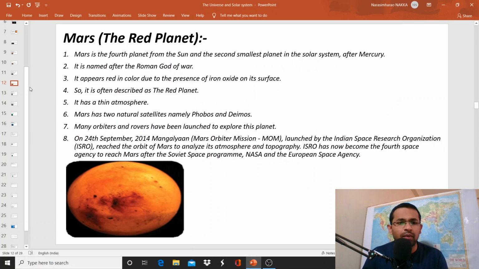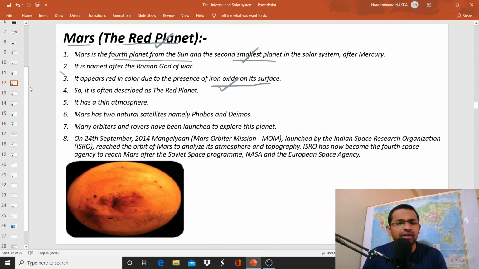And the next planet is Mars. It is next in the sequence of planets. And Mars is called the red planet. Why is Mars called the red planet? Because of the presence of iron oxide on its surface, Mars appears red in color. And Mars is the fourth planet from the Sun and the second smallest planet. What is the smallest planet? Mercury. And the second smallest planet is Mars.